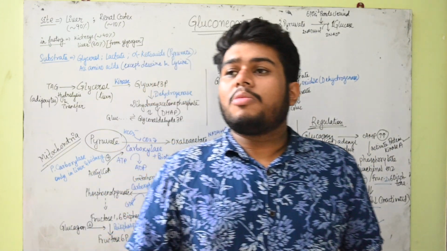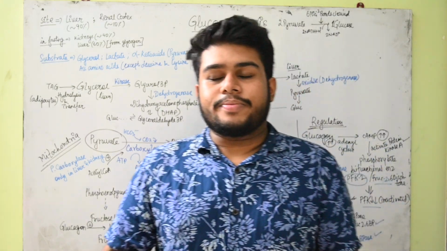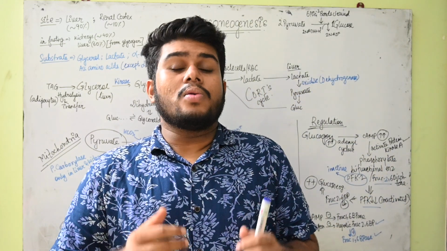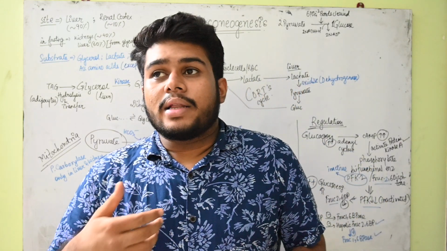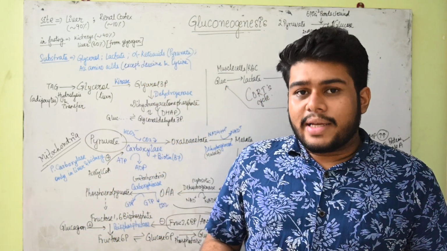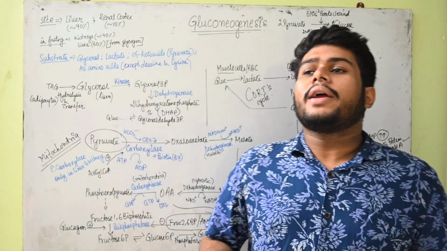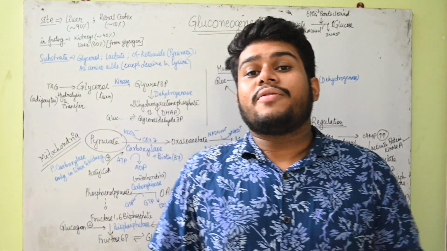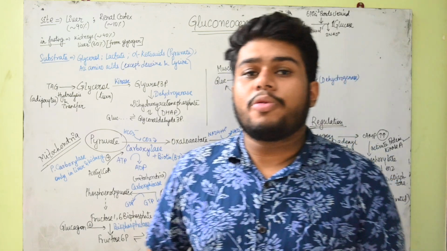It is stored in the form of glycogen. It is converted into fatty acids. Okay, everything is happening, but every time we are not consuming food, while glucose is required continuously for certain cells like the brain cells. Then we have the retina, then the lens, then we also have the gonad cells, which are continuously requiring glucose for metabolism, right? So that glucose in the fasting stage or in the postprandial stages has to be provided.